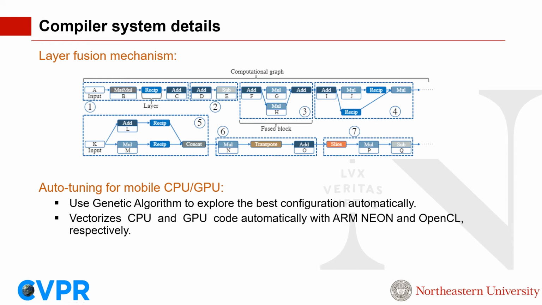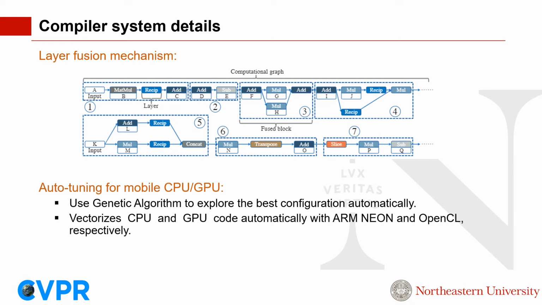Here I'd like to introduce two important mechanisms which have close relationship with our proposed NPAS framework. The first is the layer fusion mechanism. In our compiler optimization, we incorporate a layer fusion technique to fuse the computation operators in computation graph and efficiently reduce the inference latency. The reason is that layer fusion reduces not only the memory consumption of intermediate results, but also the number of operators.